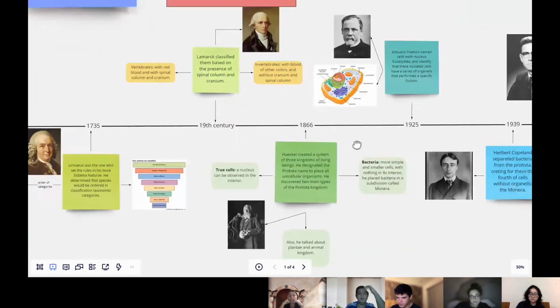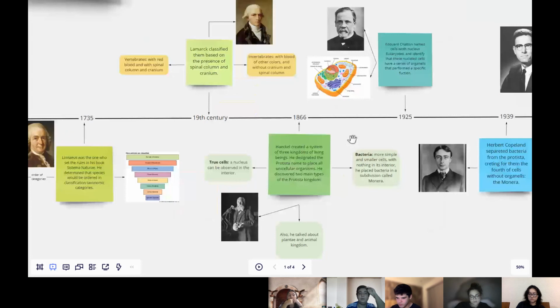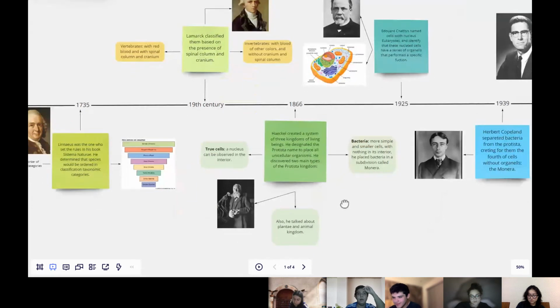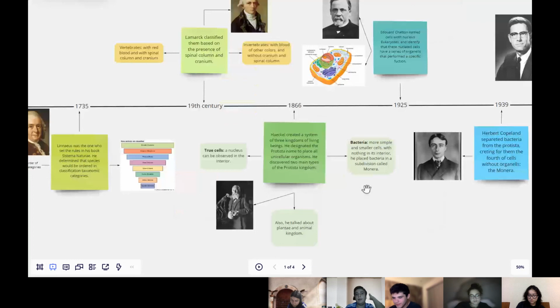In 1866, Haeckel created a system of three kingdoms of living beings. He designated the name Protista to place all unicellular organisms. He discovered two main types: true cells, which have the nucleus in their interior, and bacteria, which were simpler and smaller cells. And he called them Monera, the subdivision Monera. Also, he talked about the Plantae and Animalia kingdoms.